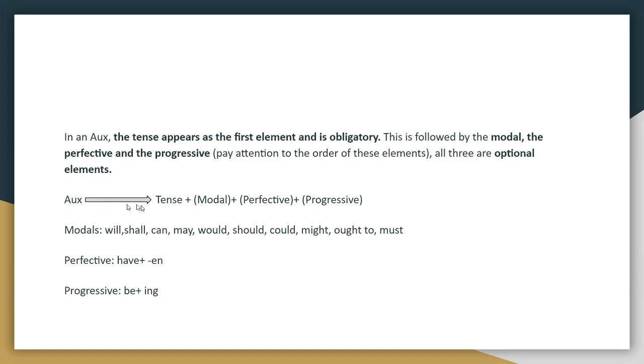So again, this can be rewritten like this. An auxiliary can be split into a tense plus modal plus perfective plus progressive. Why are they put in brackets? Because they are optional elements. So examples for modals: will, shall, can, may, would, should, could, might, ought to, must, dare, need, etc.